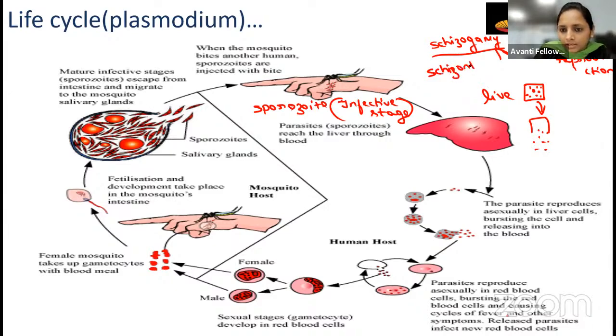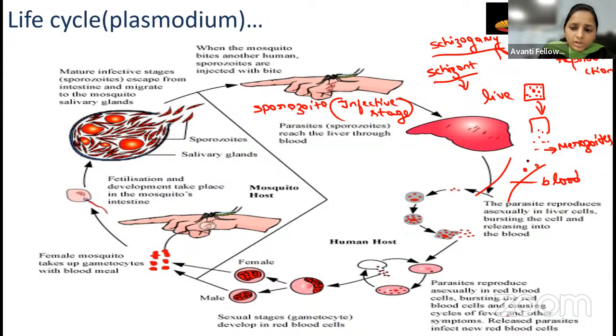The schizont stage is going to multiply in the liver cell. Whenever it multiplies in the liver cell, it bursts, right? It increases in number and it will burst, right? So now it was converted into another stage that we call the merozoite. Okay, merozoite. Now this merozoite entered into the blood, into the RBC.